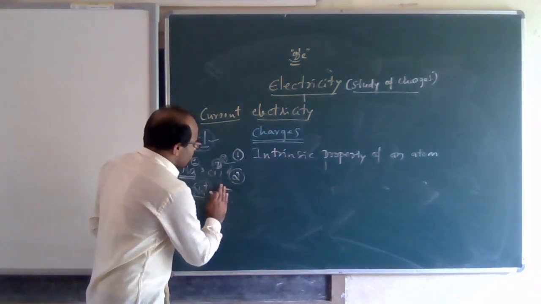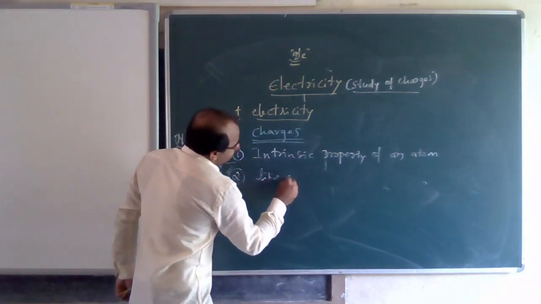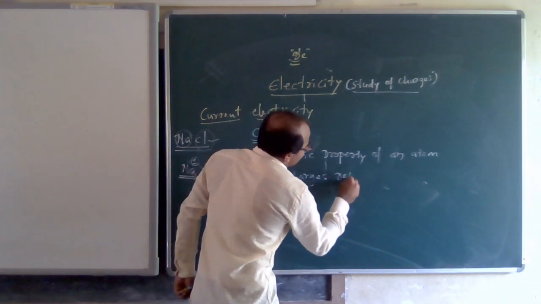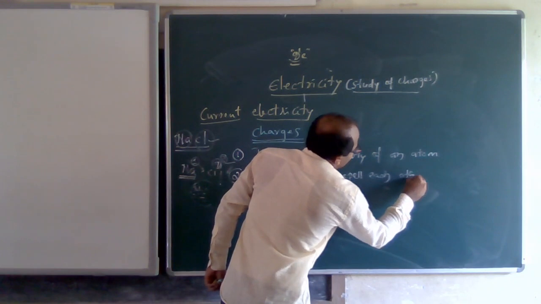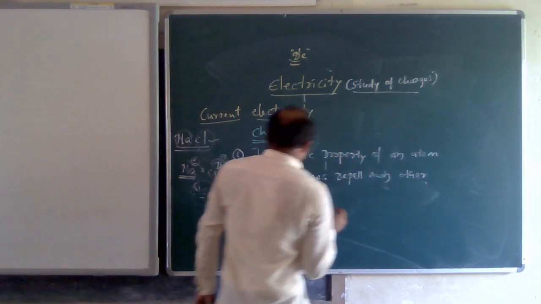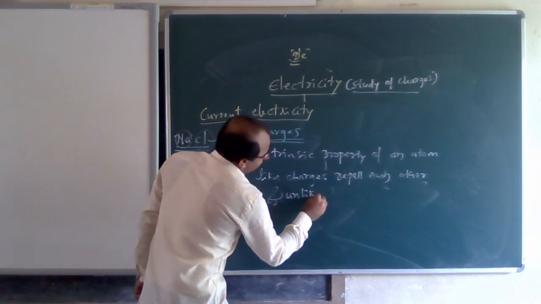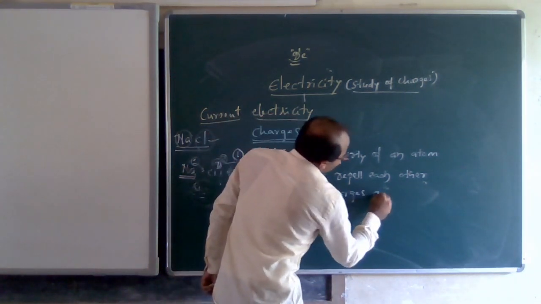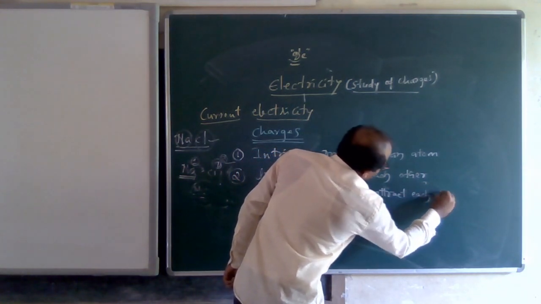So the second point is: like charges repel each other and unlike charges attract each other.